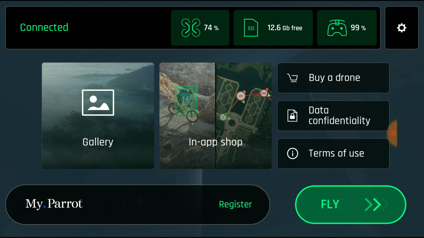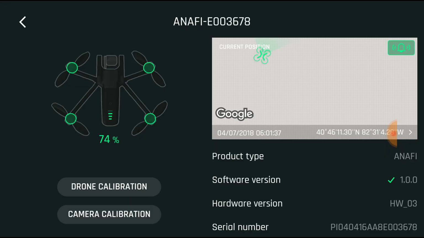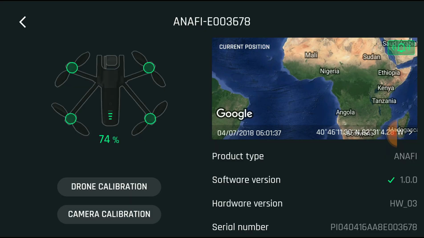To calibrate it, you have to hit the percentage of the drone, and then you have to hit calibrate drone and do the little steps it tells you to do. I'm not going to calibrate it because I'm in the house, but pretty much that's just a quick little walkthrough of the app.